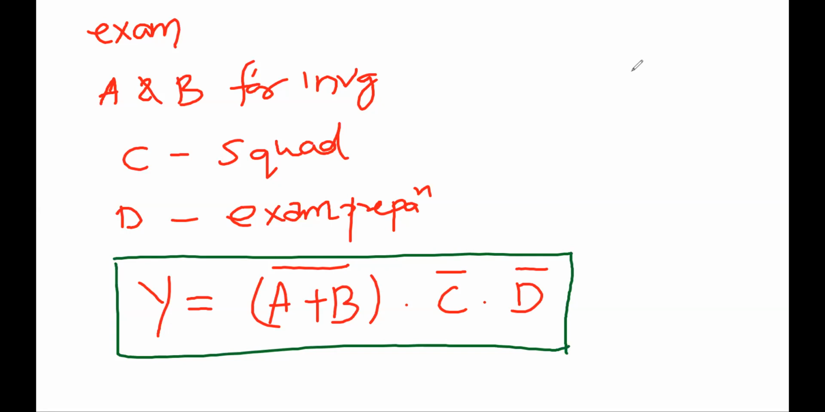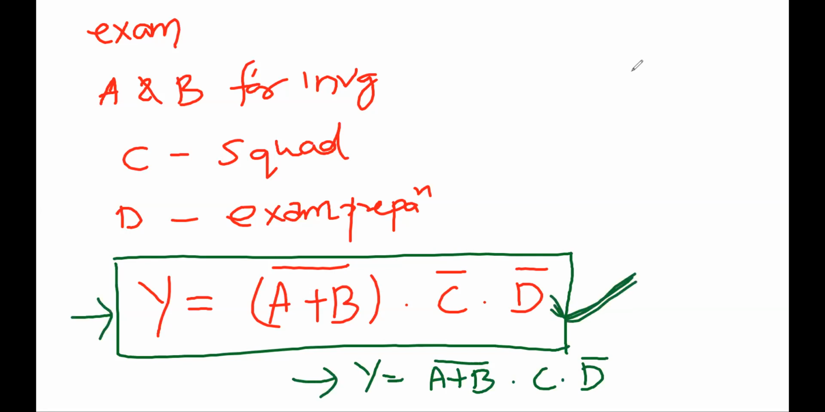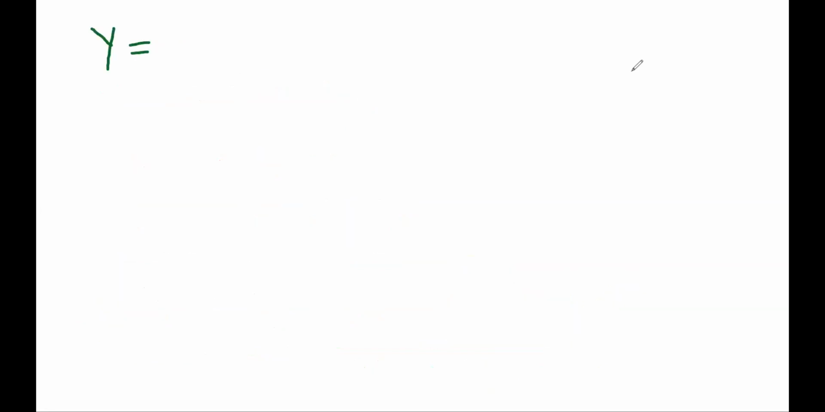So then what was the expression? Y is equal to (A plus B) all bar dot C dot D bar. Okay, so two scenarios we have seen yesterday. Let's pick this one and try to do something with this. Y is equal to (A plus B) bar dot C bar dot D bar.